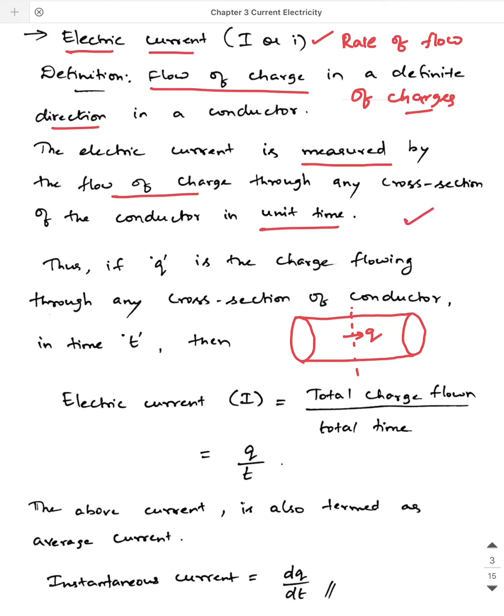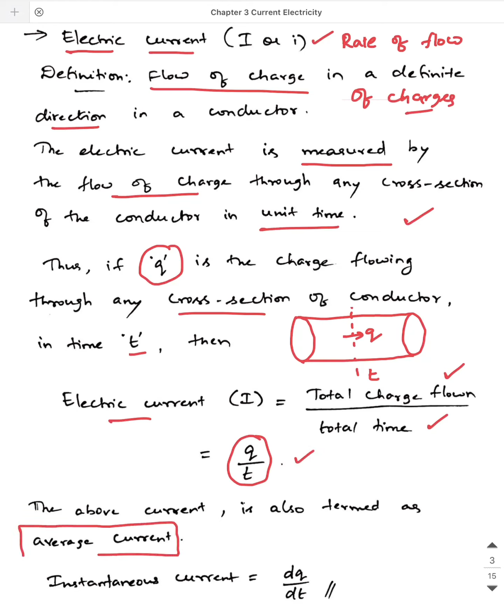Now, suppose Q is the charge that is flowing through any cross section of the conductor in time t. Let's say in time t, Q amount of charge is flowing. Then mathematically you can write electric current as the total charge flowing through that cross section divided by the total time it takes. So the symbols used are Q and t, so it is going to be I = Q/t. This expression for electric current is also an expression for the average current that is going to be measured.